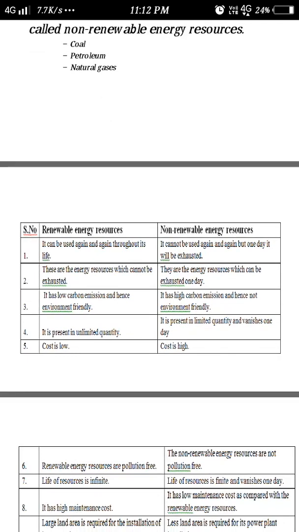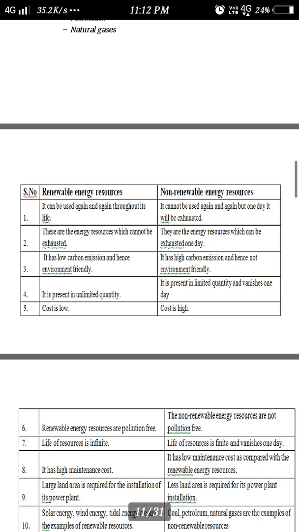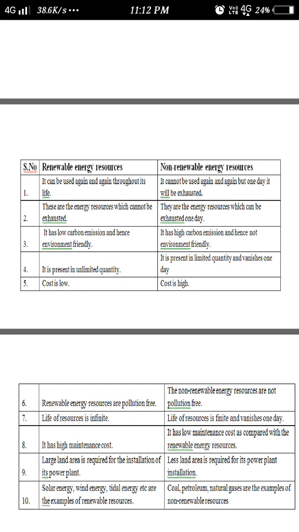This is the difference. Renewable energy sources can be used again and again throughout their life. Non-renewable sources can be used, but one day they will be exhausted. Renewable energy sources have low carbon emission and are environmentally friendly. Non-renewable sources have high carbon emission and hence are not environmentally friendly. Renewable sources are present in unlimited quantity; non-renewable in limited quantity.